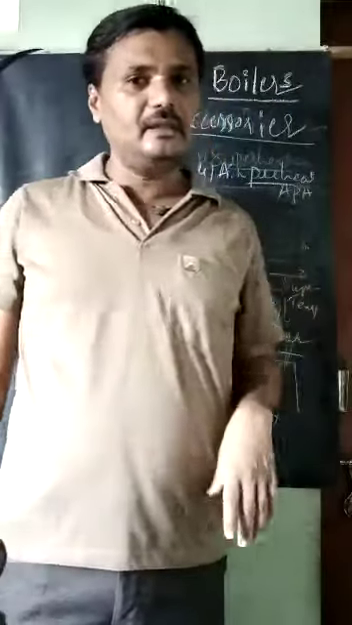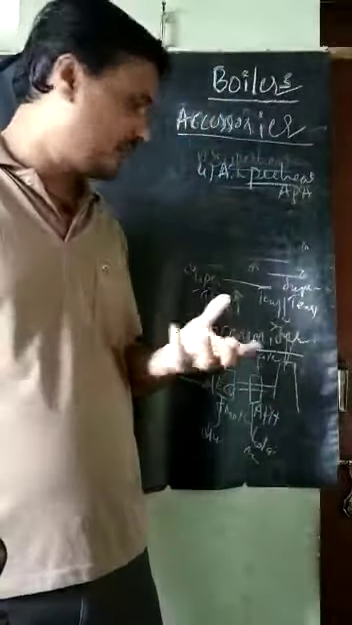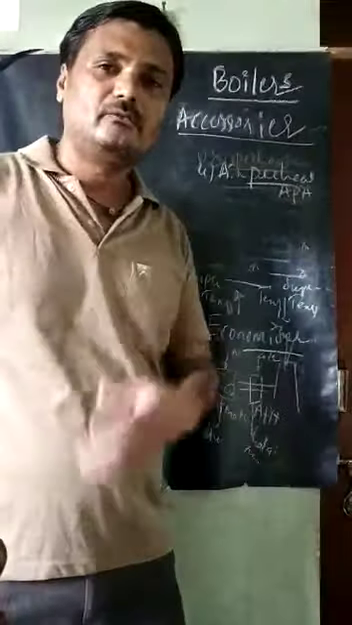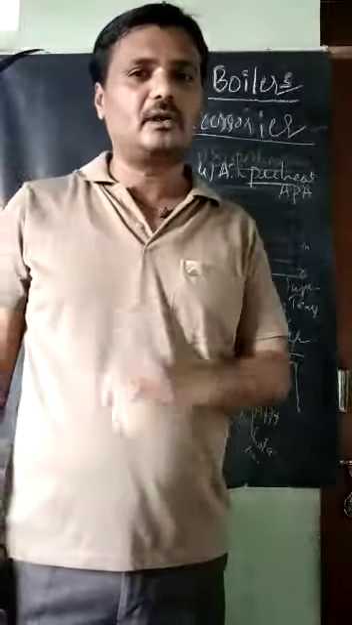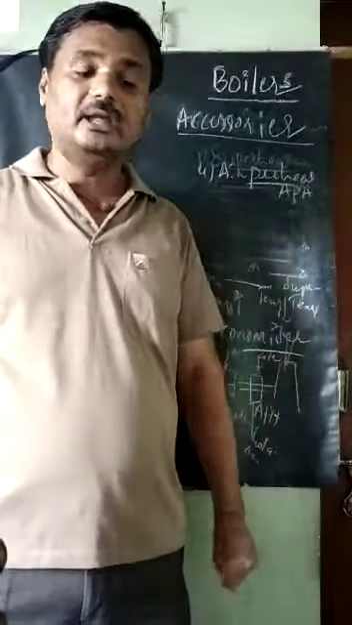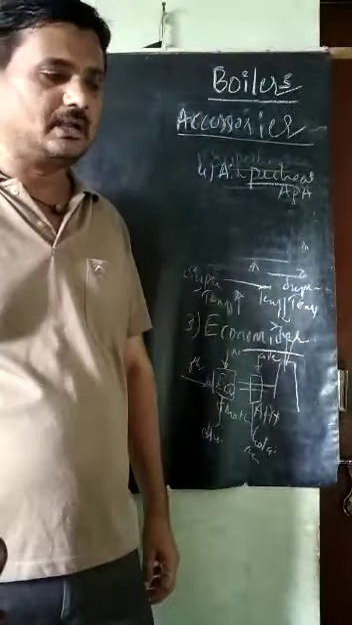This is called the air preheater. Here also tubes are there. In one tube air is flowing, in other tubes the flue gas is flowing. Again we are utilizing the waste heat from that flue gas. It is called the air preheater.